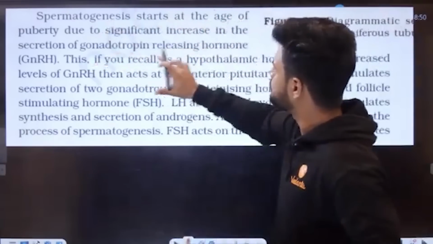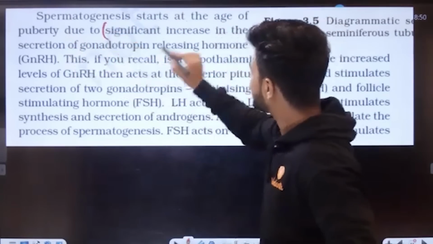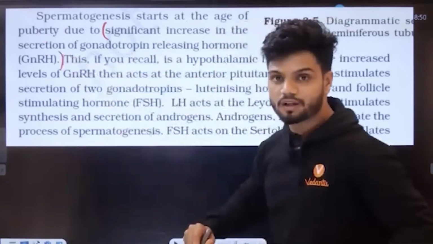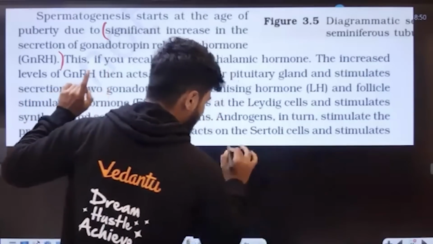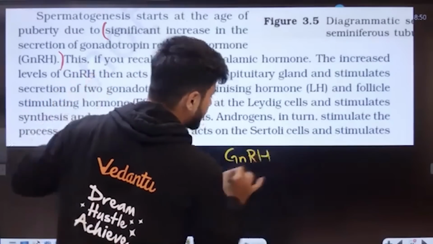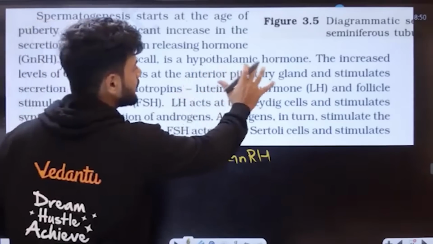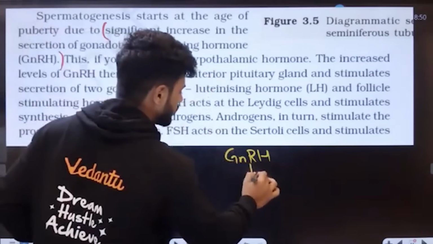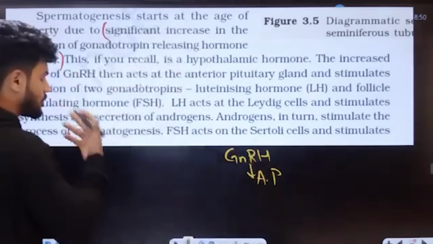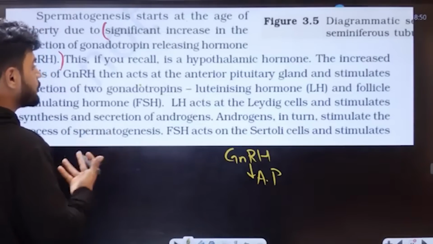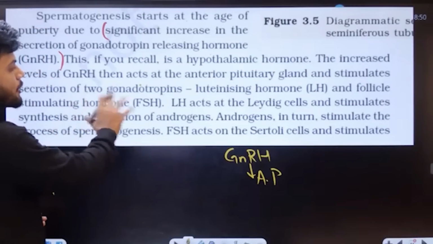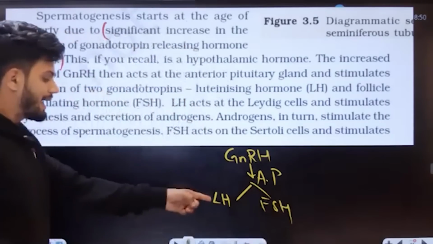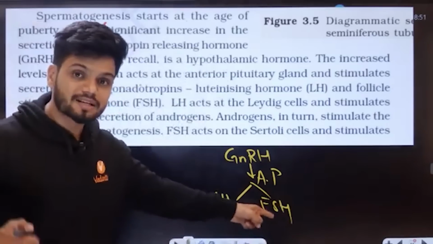spermatogenesis starts at the age of puberty due to significant increase in the secretion of gonadotropin releasing hormone, GnRH. So what is the first point? First is going to be increase in GnRH. Now this GnRH is a hypothalamic hormone. Increased levels of GnRH then act on the anterior pituitary, and stimulate the secretion of two gonadotropins, that is going to be LH and FSH. LH, Leydig cells, FSH, Sertoli cells.